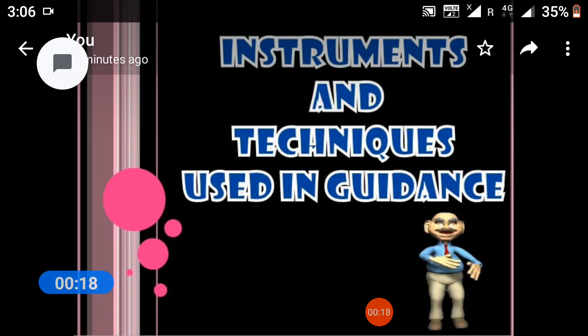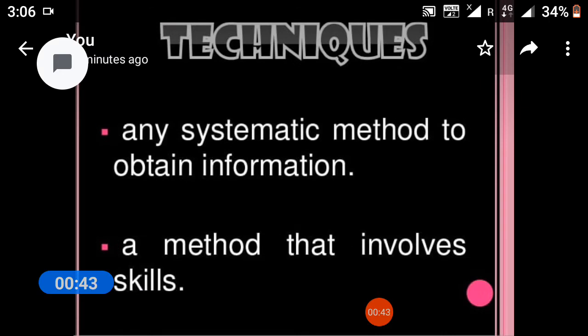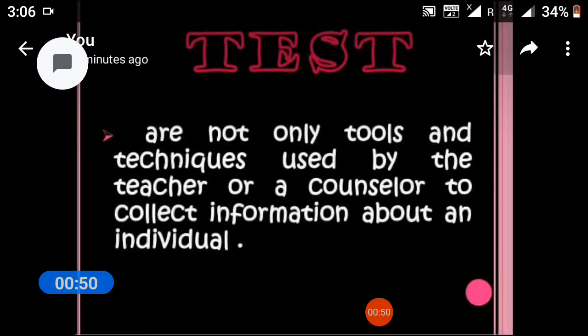We will discuss the topic testing device in guidance, meaning, definition and measurements of testing device. Instruments and techniques used in guidance. Instruments are methods used in statistics, a device used to collect scientific data. Techniques are any systematic methods to obtain information, and methods that involve skills.